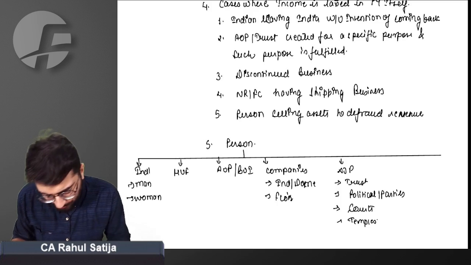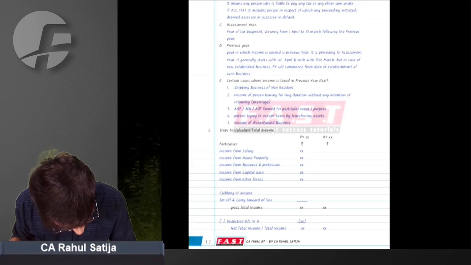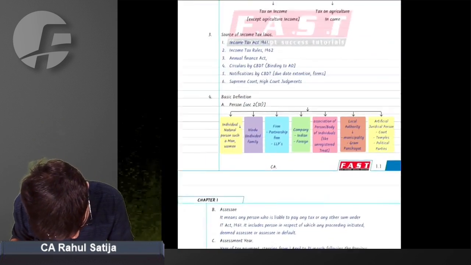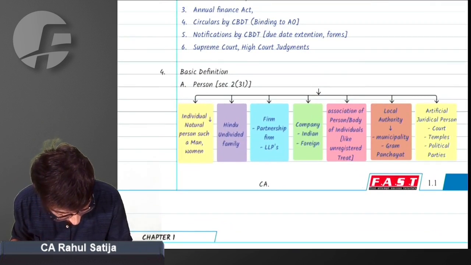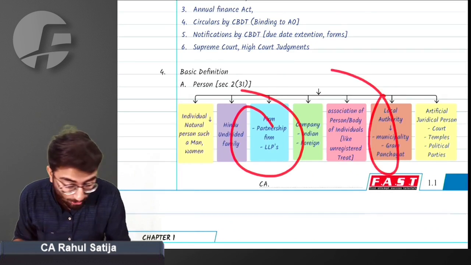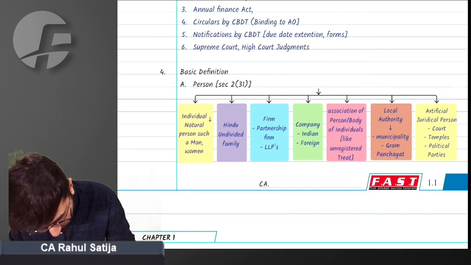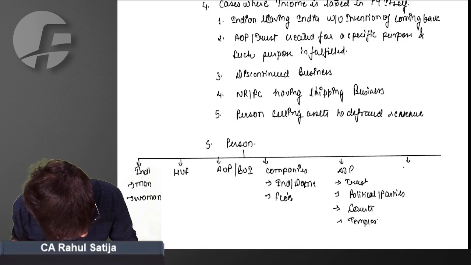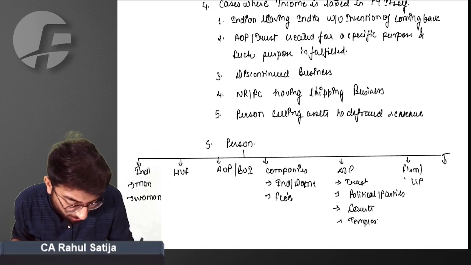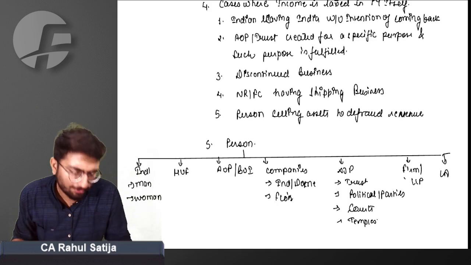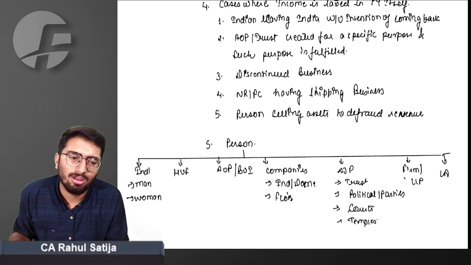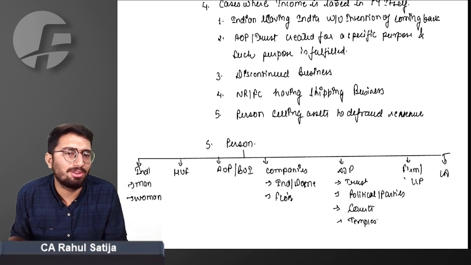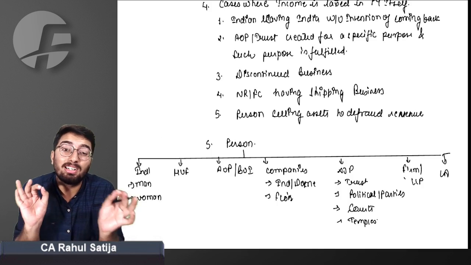What else can be a person? Yes, partnership. I did miss out. Local authority is also a person. Firm, LLP, they are also persons. And local authority, like Gram Panchayat, or we have municipality. These are also persons.